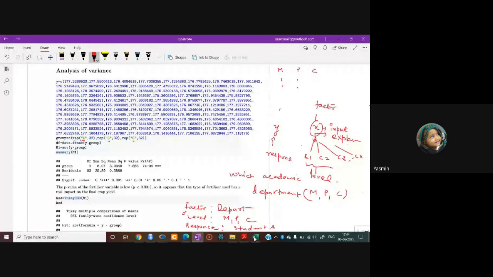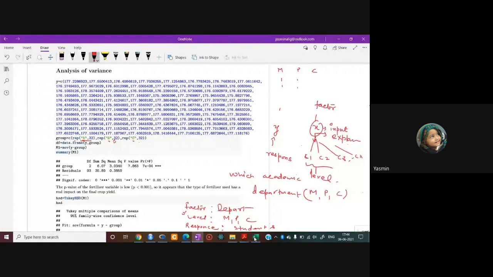What it will do is repeat this A 32 times, right? It will repeat the fertilizer of type 1, 32 times. Similarly, type 2 fertilizer, which is represented by B, will repeat itself. How many times is B repeated? 32 times. Similarly, the third type of fertilizer, represented by C here, is repeated 32 times.